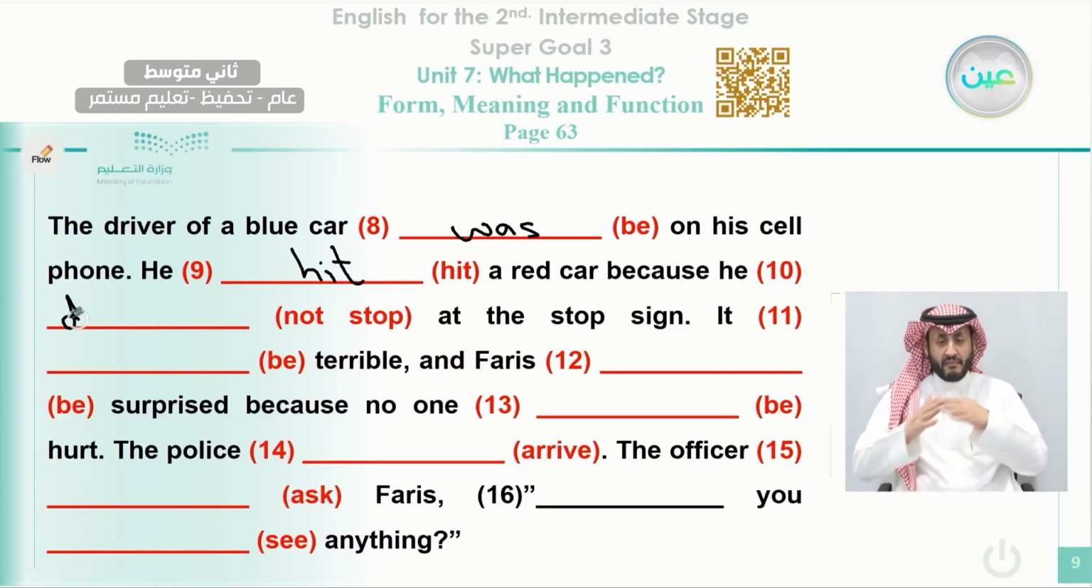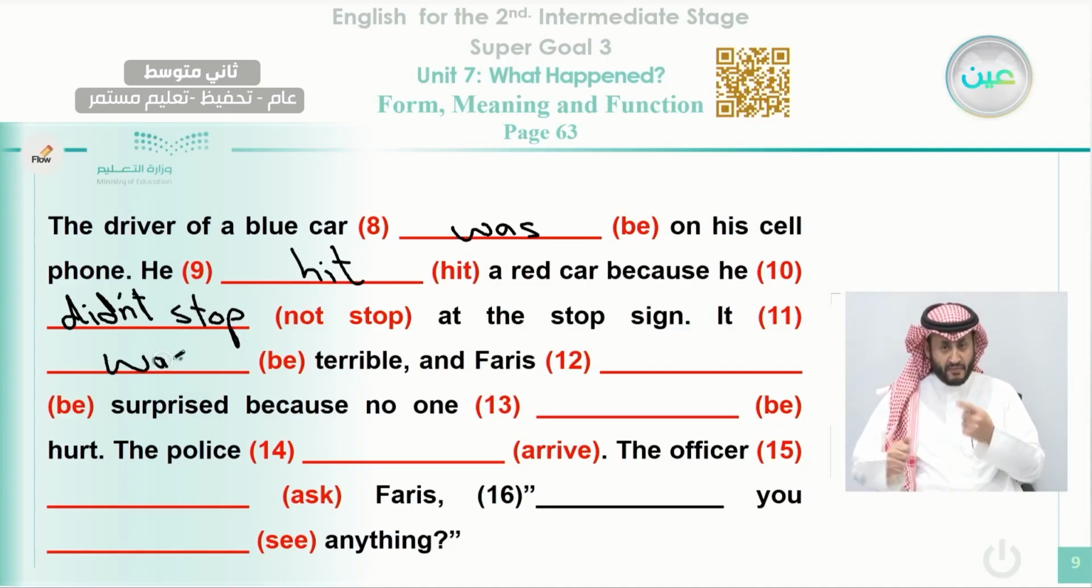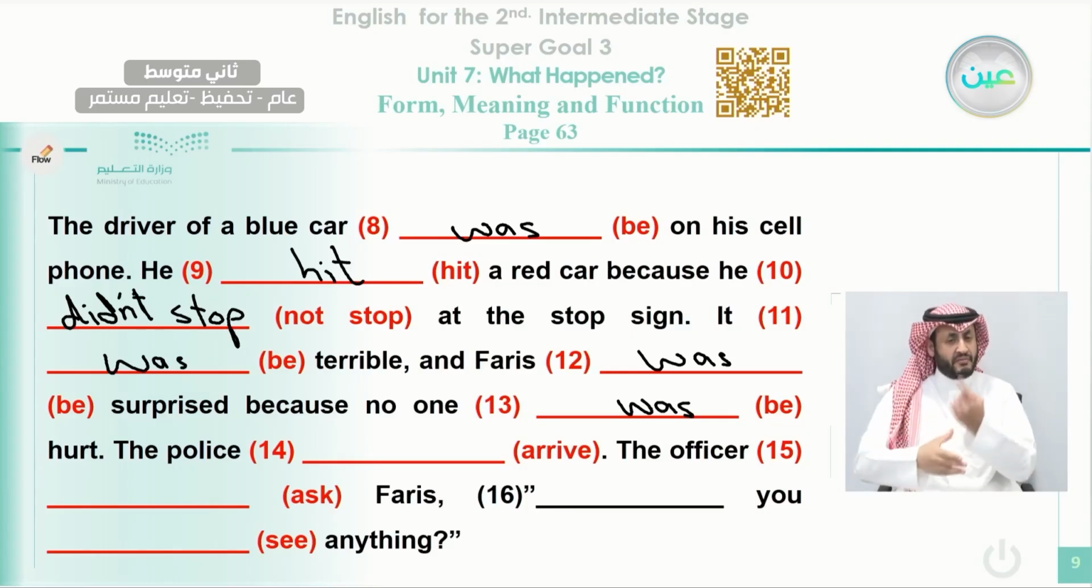We use it in the past. We say did not. Okay, or we can use a contraction like this: didn't stop. Okay, at the stop sign, it was also the past form of the verb be, is was. Terrible, and Faris was also, because we're talking about a singular in the past. Surprised, because no one, also be here, is used as was, because no one here is considered a singular.